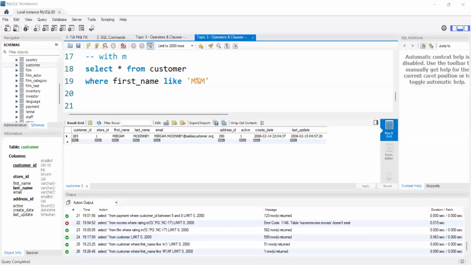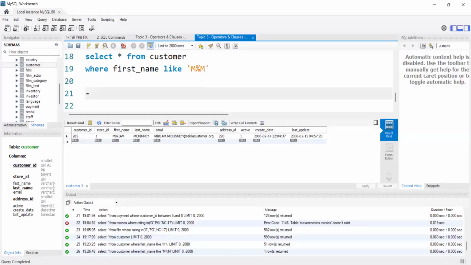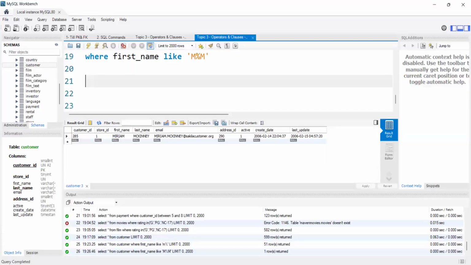Yes. Let's see how underscore will work. As I said, underscore means only a single character. So let's see one example. I will directly execute one query.